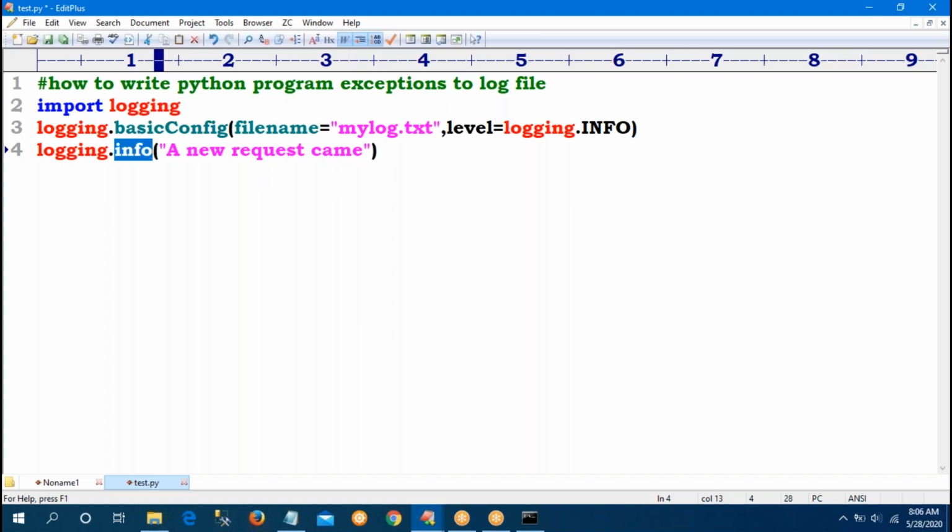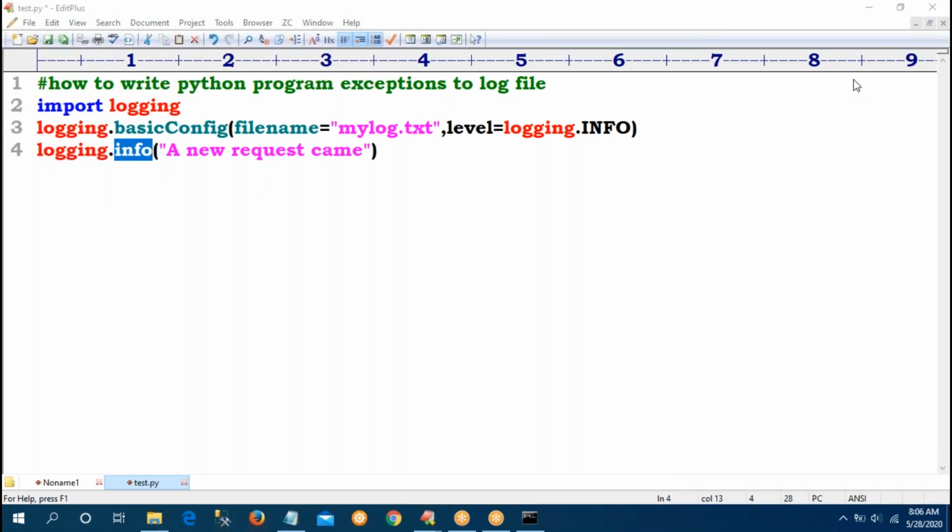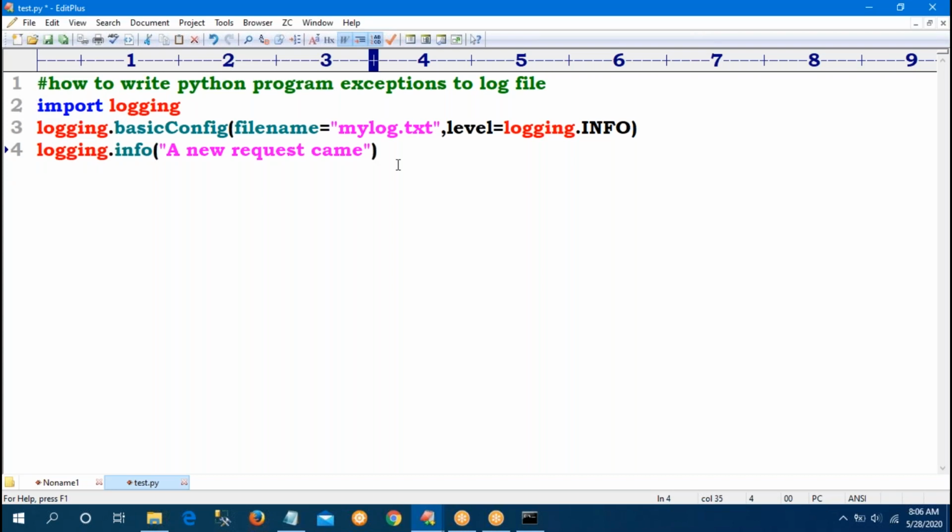So where is this message available? In mylog.txt, because I am giving logging.info. I am not using a print statement. A print statement goes to the console, but when I use the module name dot info, the message will be written to my log file, mylog.txt. Now write a sample program.